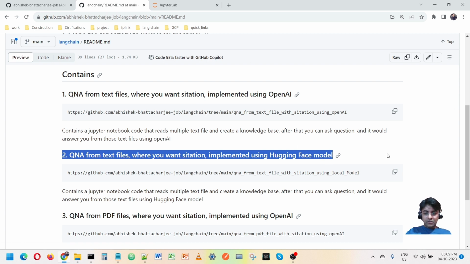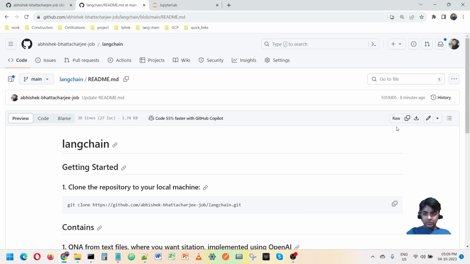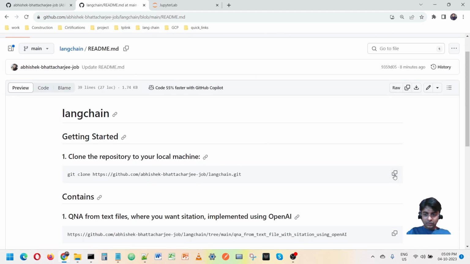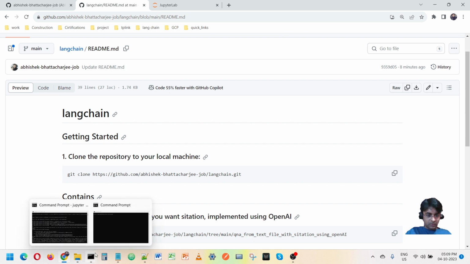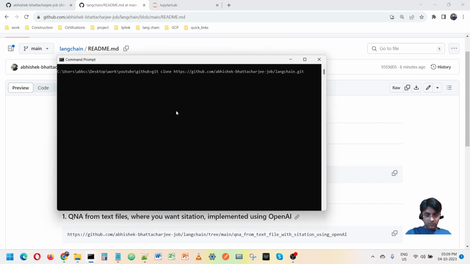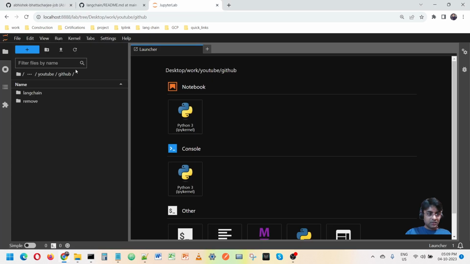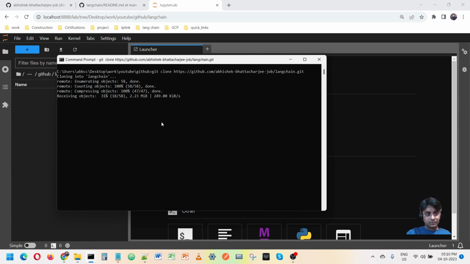What you have to do is clone this repo, and you would get it here. Let me check if it has completed. Maybe it will take time.